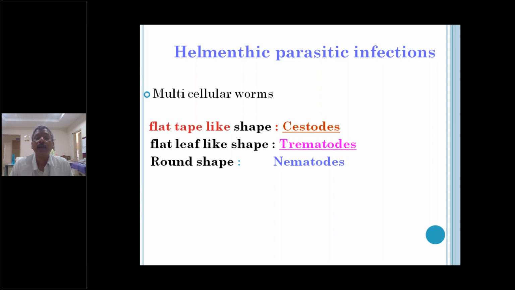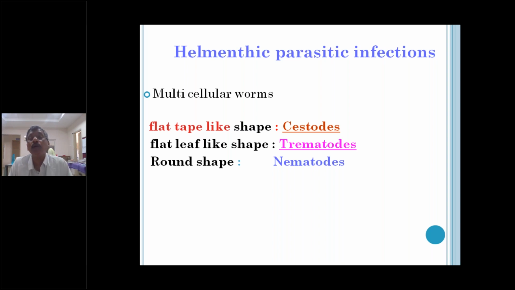The head is a very distinct structure. It contains suckers, cup-like structures, and sometimes slit-like suckers in the case of tapeworms. The neck is very delicate and thin in the adult worm. Then the body part contains segments. Sometimes they are gravid. They are called proglottids. These proglottids are sometimes gravid, sometimes mature or immature proglottids in adult worms.